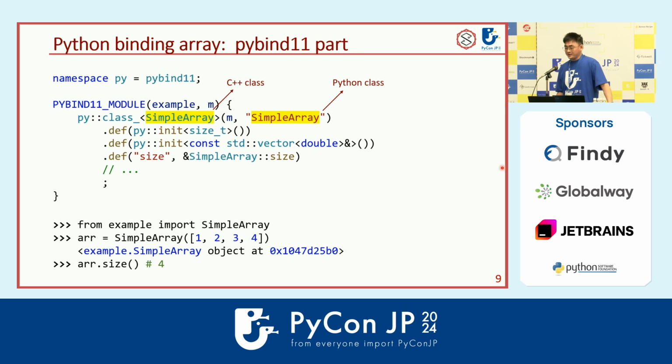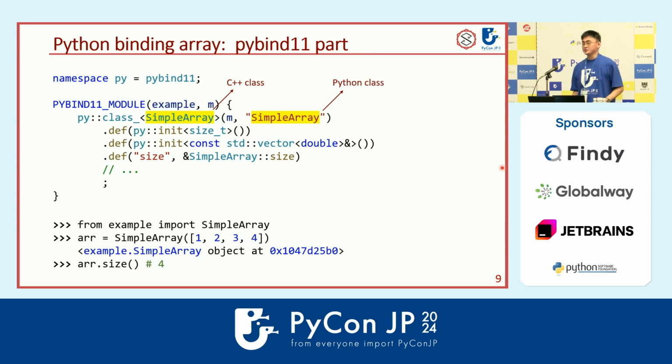And on the pybind11 part, pybind11 is the library with which we can bind C++ code to Python. So in this definition in pybind11, we just bind the C++ SimpleArray class to a Python object, also called SimpleArray. You define some constructors, and you also define other methods and properties.